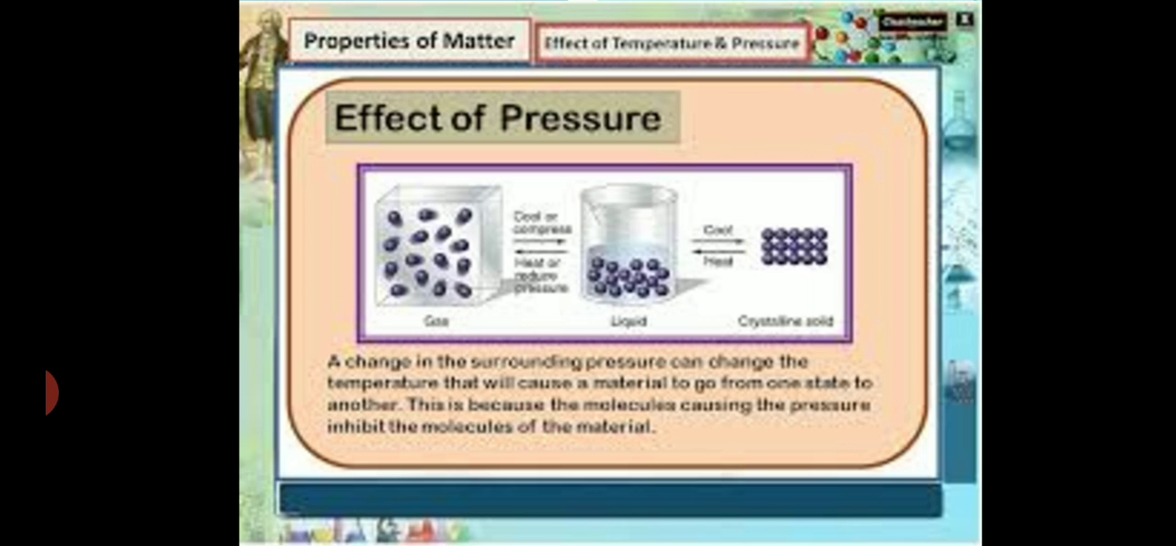Now let us see what is the effect of pressure on the change of state of matter. Increasing or decreasing the pressure can change the state of matter. This is particularly important for the gaseous state. When we want to convert a gaseous substance into a liquid, it is called liquefaction of the gas. A change in the surrounding pressure, along with temperature, can cause a material to go from one state to another.